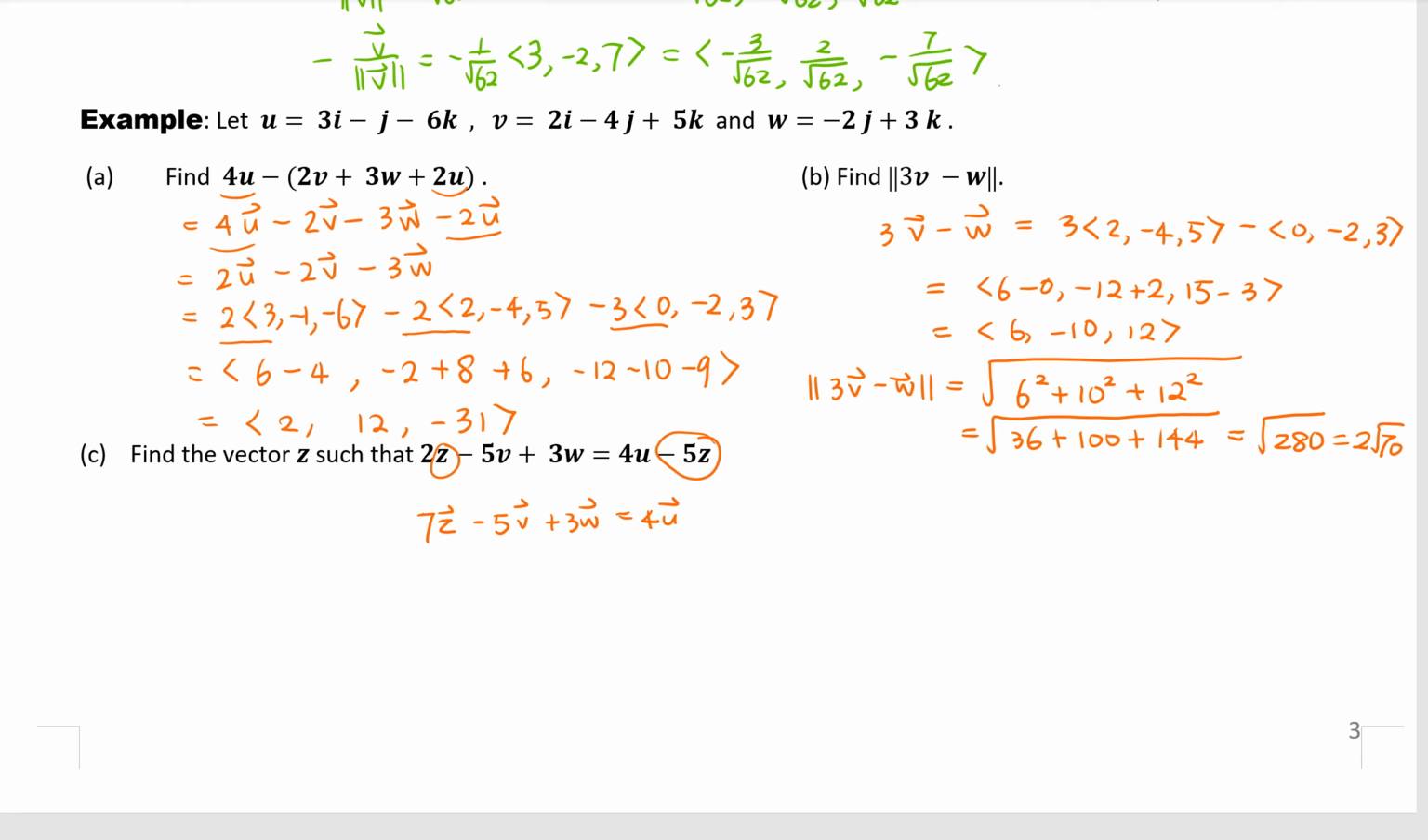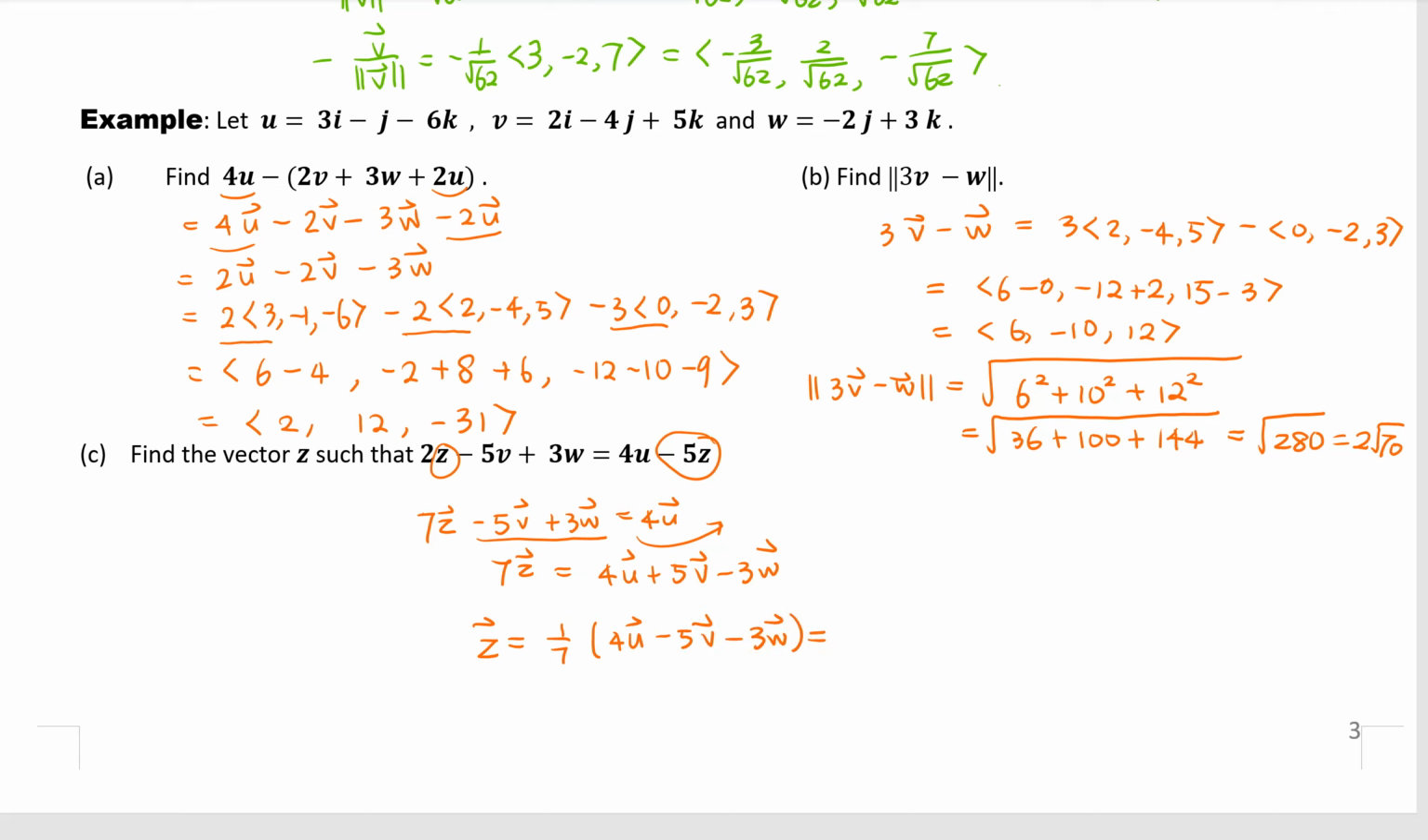And then let's move these guys to the right. But when we move, we change the sign. So it's 4u, and then now it's plus 5v minus 3w. Okay, what is z? Both sides divided by 7. So 4 over 7 u plus, or it's better to do 1 over 7, and then we have 4u plus 5v minus 3w.